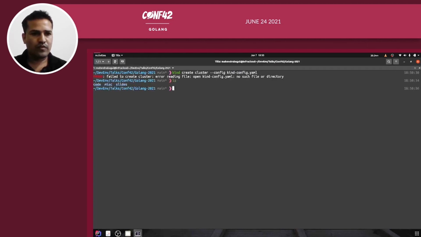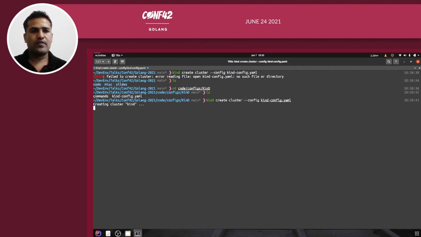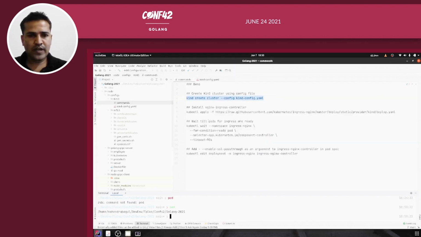Code, then configs, then kind. Yeah, it should work now. So you can see it is trying to create a kind cluster, and then it is preparing the nodes now. Meanwhile we will go through the next set of commands.